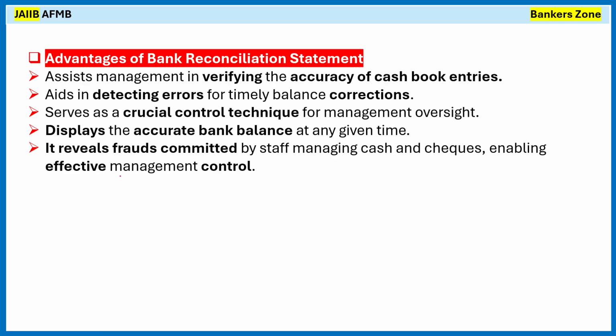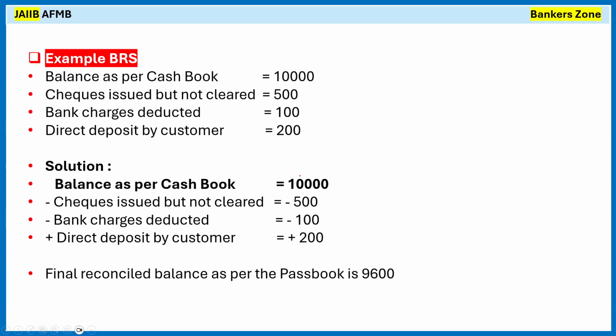Okay, so what are the simple advantages? Right, it is very clear, right? Using the bank reconciliation, we can maintain the accuracy of the cash book entries. Using the BRS, we can modify the cash book entries, so accuracy will increase. Obviously, if some errors are made, they can be detected. Apart from that, the bank reconciliation serves as a crucial control technique for management. It also displays the accurate bank balance after reconciliation at any given point of time. Also, if there is some fraud, it can be detected and prevented using the bank reconciliation. Okay. Now see, through an example you will get a better idea.